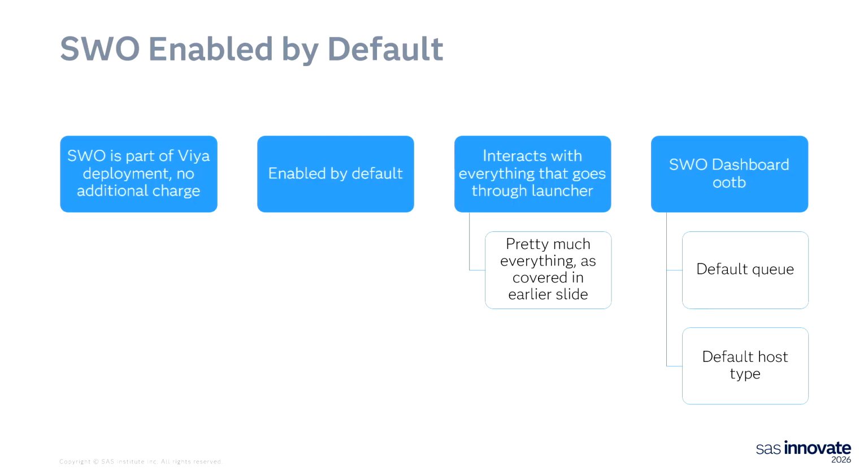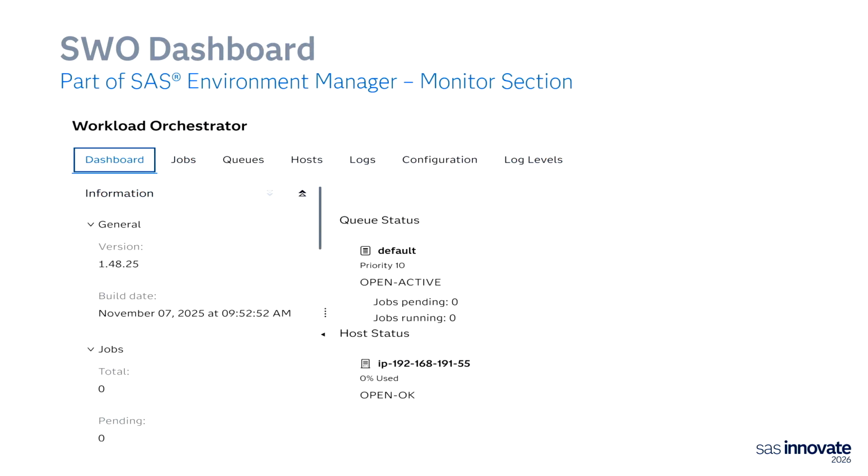And to prove it to yourself, you can go into your VIA deployment and find the SWO dashboard, which will show out of the box a single default queue and a single default host type. So let's look at that dashboard and give you an idea of what you can expect when you go looking for it. This is just the main entry part of the dashboard. It's part of Environment Manager. If you go into SAS Environment Manager and look for the monitor section, you will see Workload Orchestrator, and that's how you bring this view up.